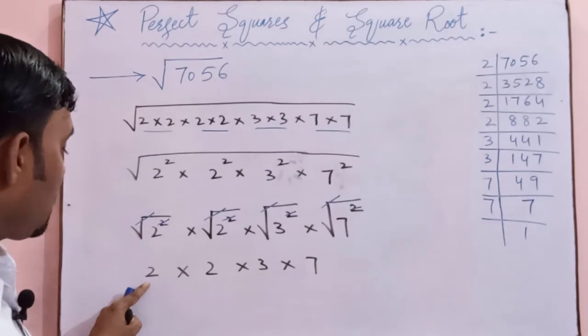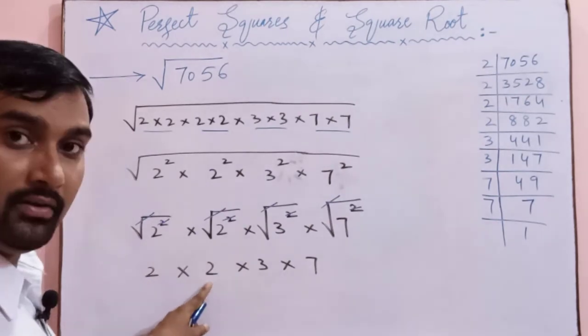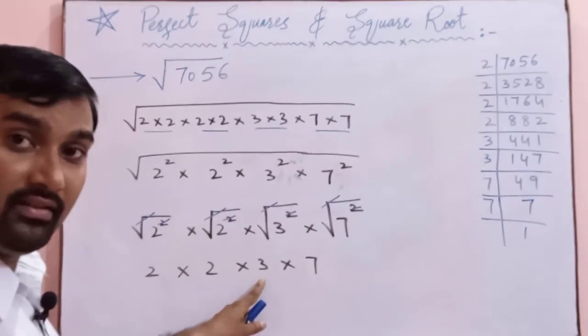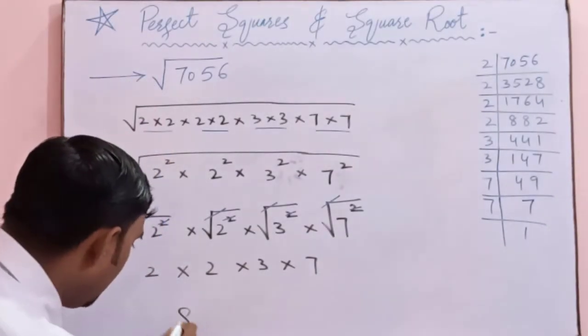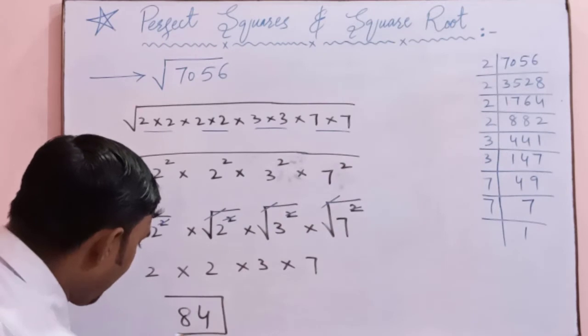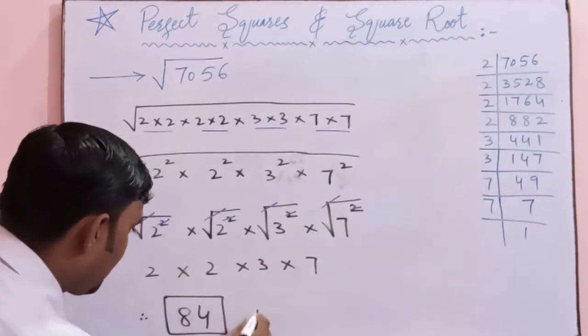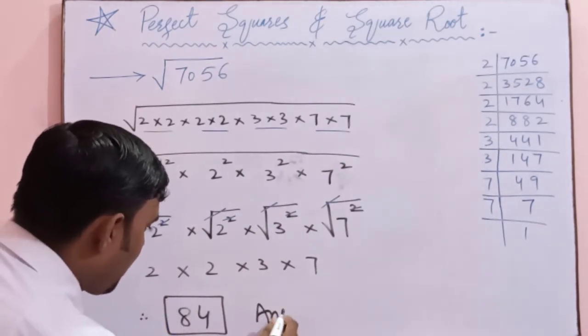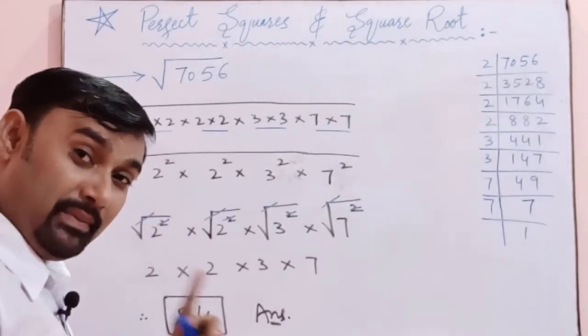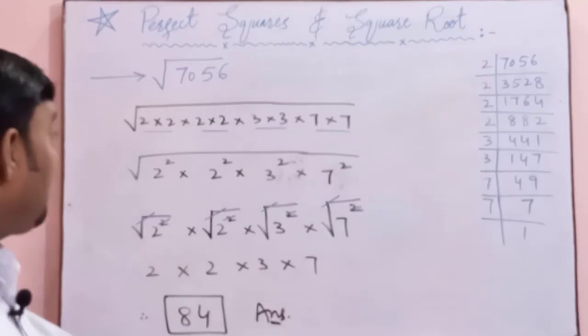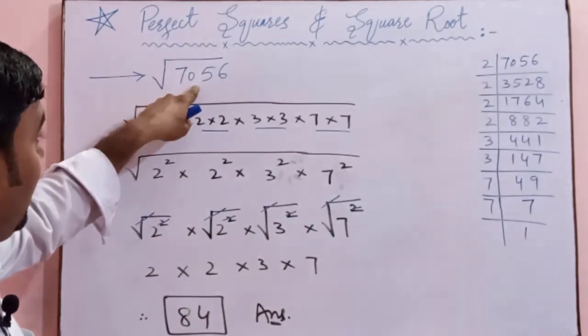Now we will do the multiplication of these numbers. 2 2s are 4, 4 3s are 12, 12 7s are 84. So the result will become 84. So this is a number which is multiplied 2 times to get the perfect square number, that is 7056.